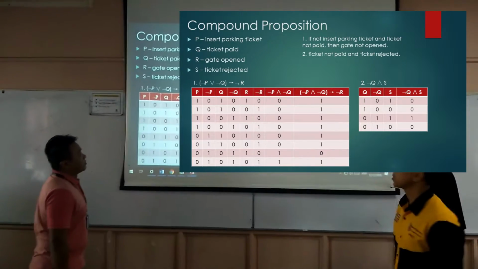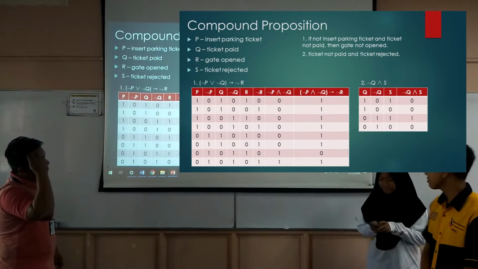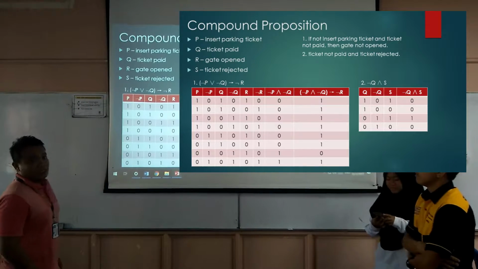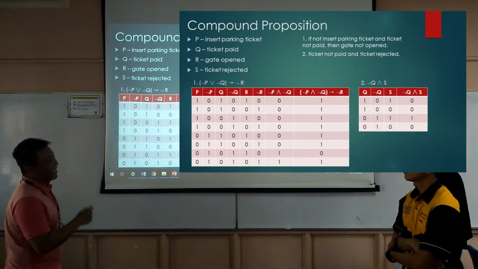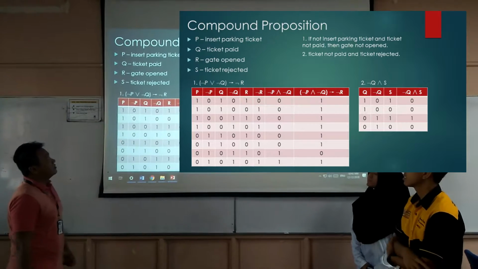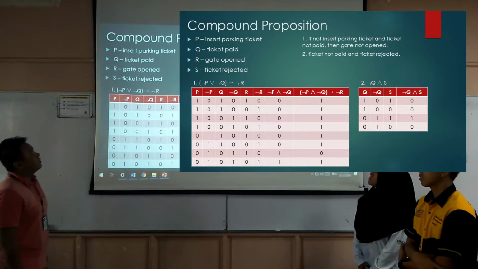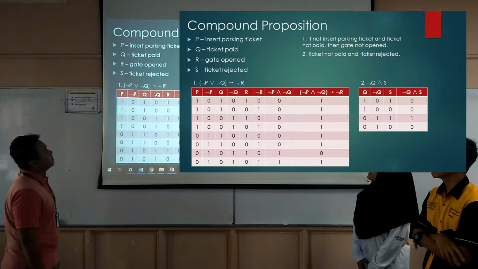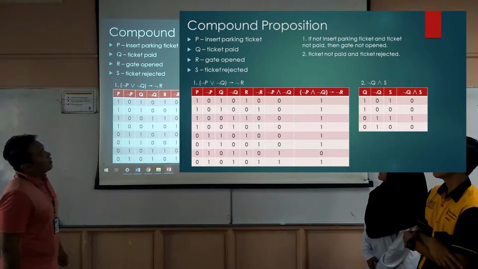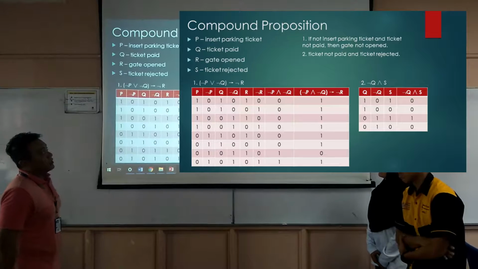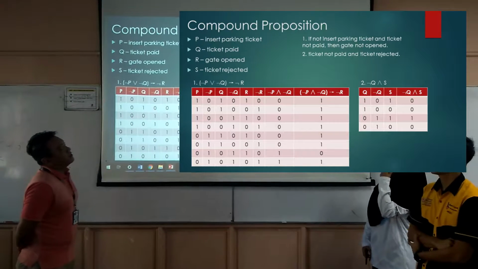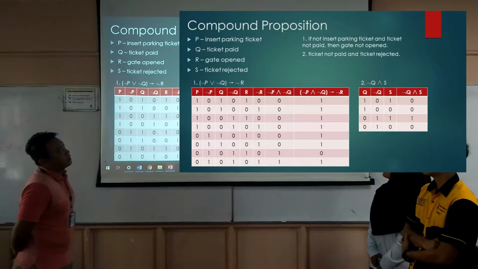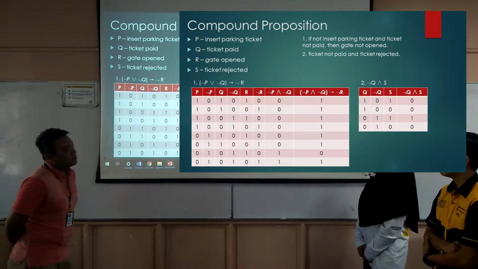And this is compound proposition for the gate open and gate in. P is insert for gate out. P is insert parking ticket. Q is ticket paid. R is gate open, and S is ticket rejected. First compound proposition is if not insert parking ticket and ticket not paid, then gate not open. The second compound proposition is ticket not paid and ticket rejected.